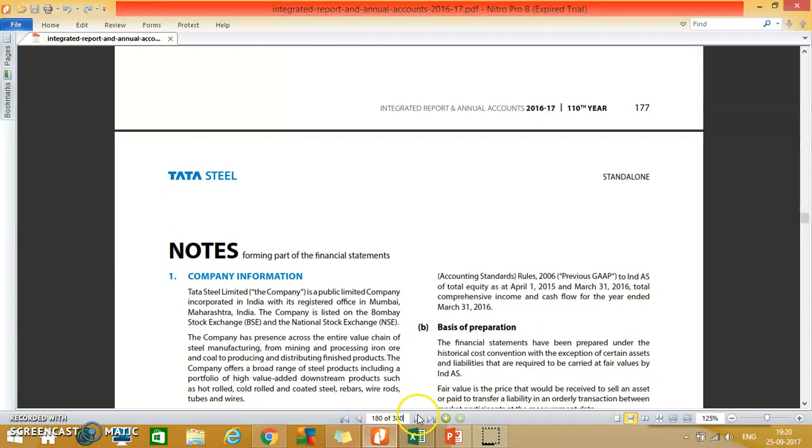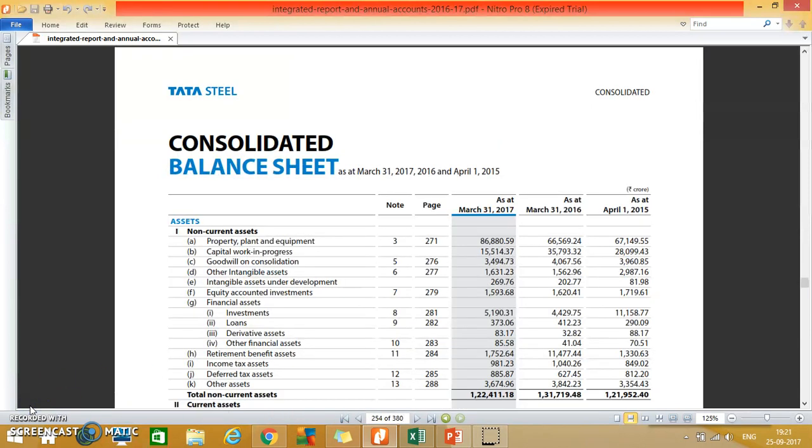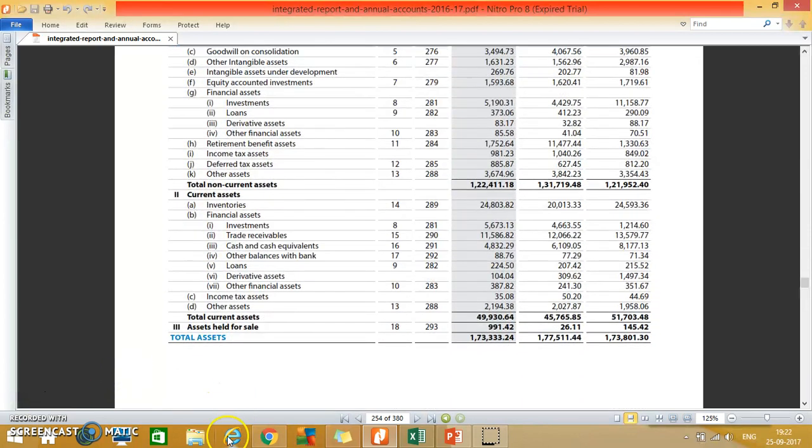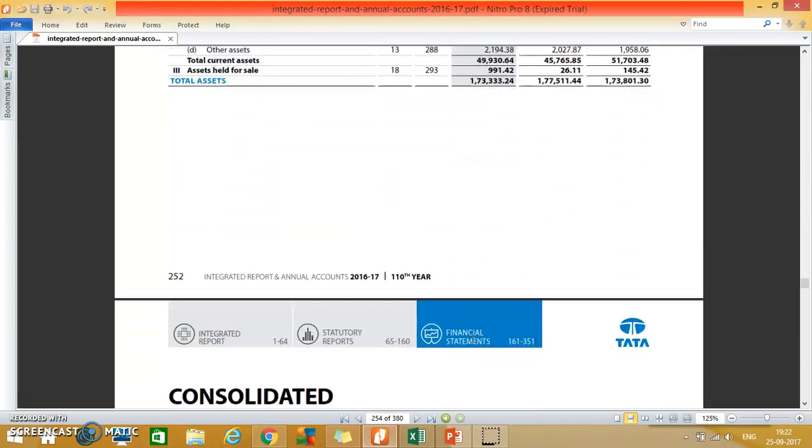Now let us see if there is anything different in the consolidated balance sheet. In the consolidated balance sheet, we see that the total assets of the organization are 1,73,333 crore rupees. So would be the liabilities.